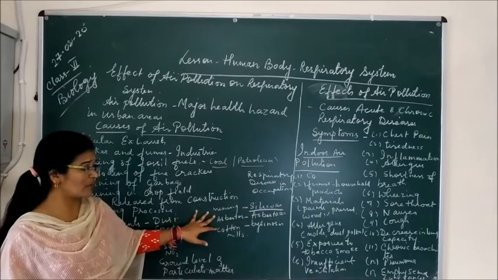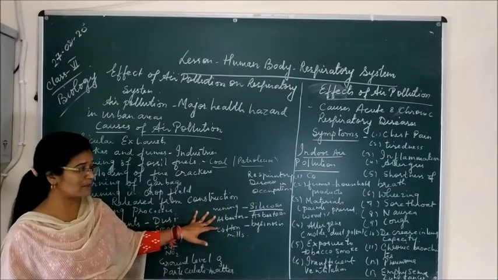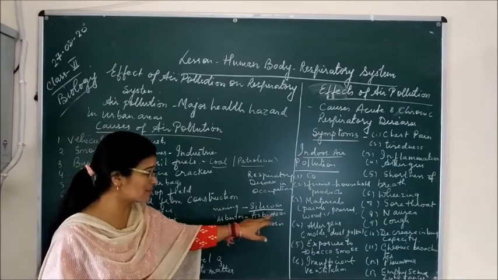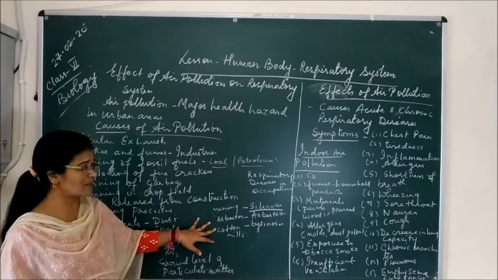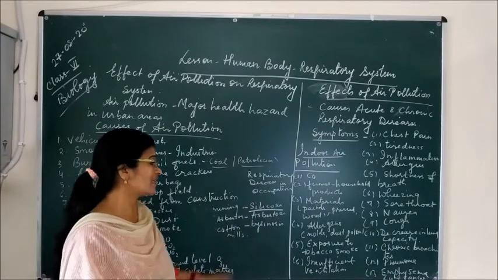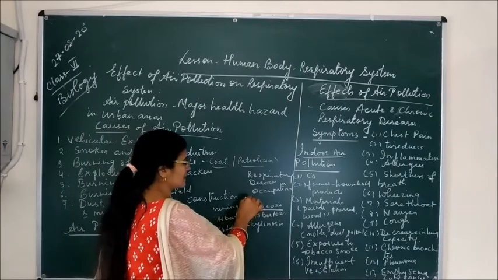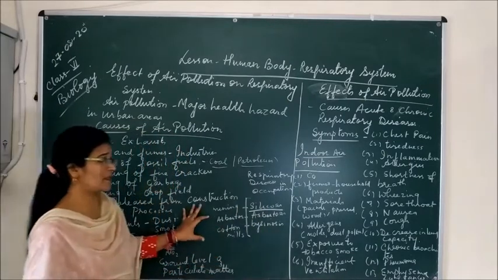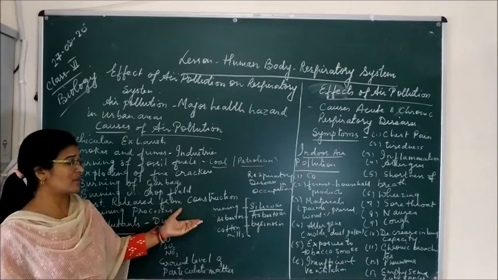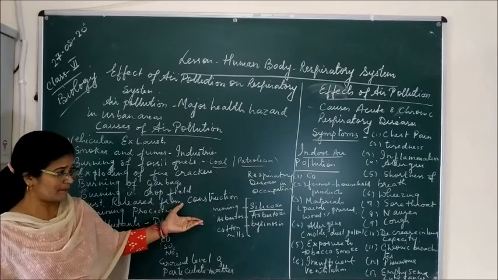The persons working in the construction with asbestos suffer from asbestosis. And in the cotton mills, if the persons are working, they suffer from byssinosis. So these are occupational respiratory diseases, where the people working over there suffer from such kinds of disease.